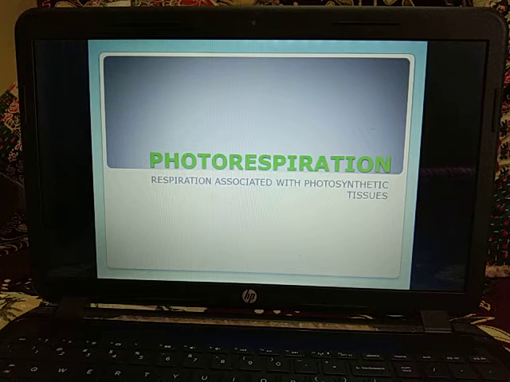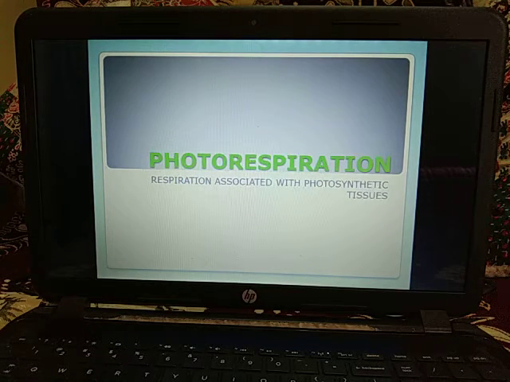Phosphoglycolate plus water in presence of phosphatase gives glycolate plus phosphate. Then glycolate plus oxygen in presence of oxidase gives glyoxylate plus H2O2.